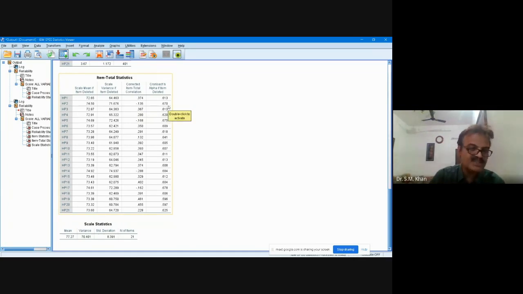Earlier it was 0.64. इसी तरह से देखिए, item number 5, if you delete this, it will be 0.68. इसी तरह से you see item number 14, it will be 0.68. Item number 17, it will be 0.68. So address these 4 items, write on a piece of paper HP2. You are having 5, then 14, then 17.